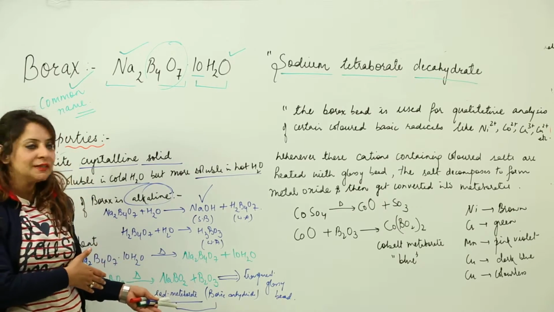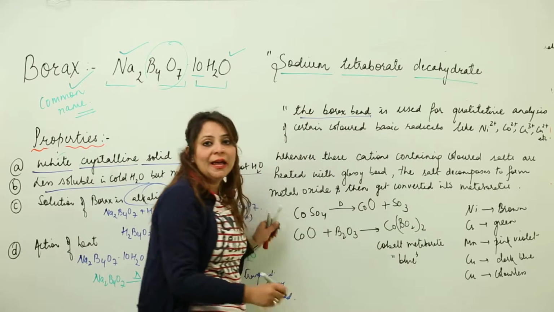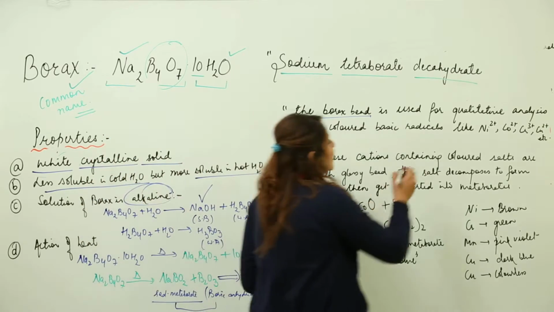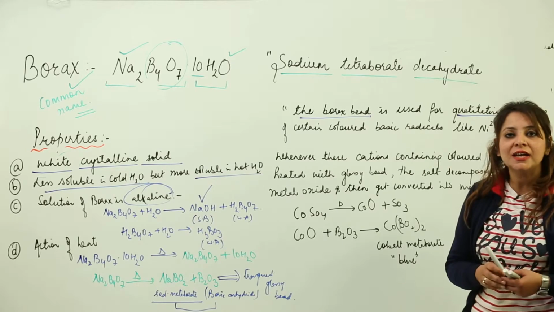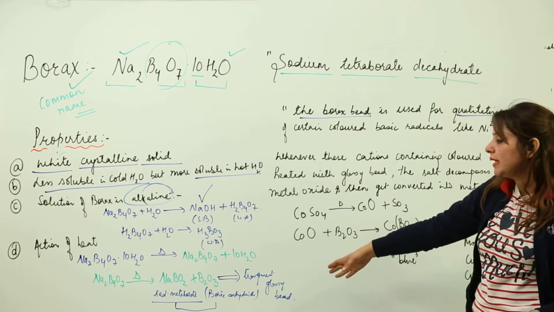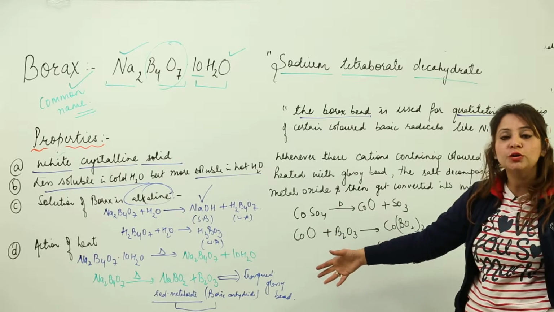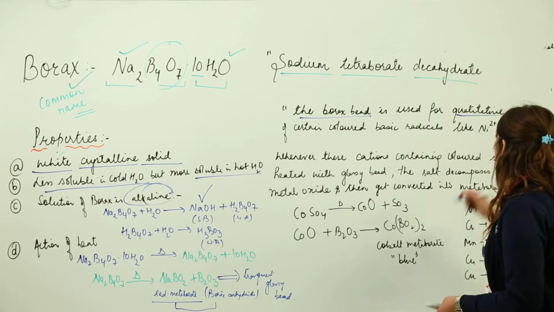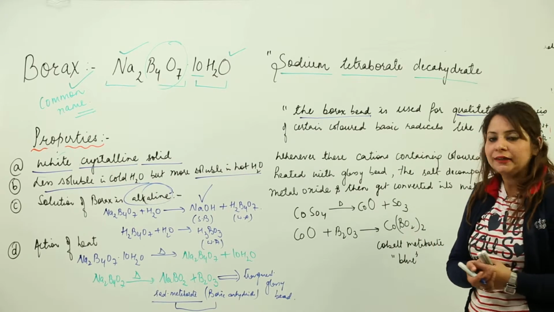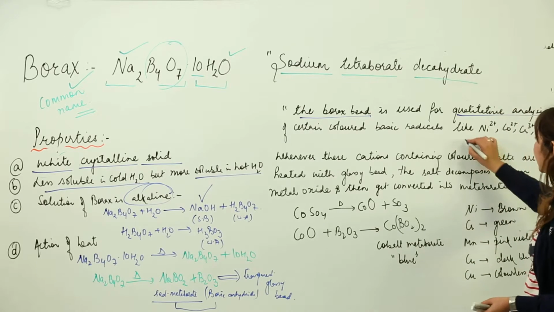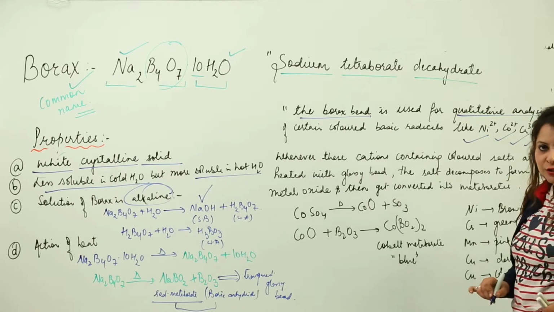Where is this glassy bead actually used? This bead, the glassy bead, which is also called the borax bead, is used in qualitative analysis. Whenever you need to detect certain cations, you can use this borax bead, or you can say a transparent glassy bead, in order to detect the presence of the ion. So which colored ions can be detected by this glassy bead?